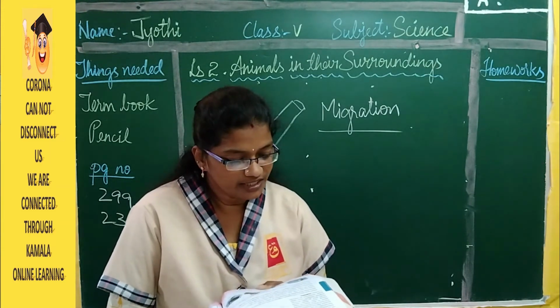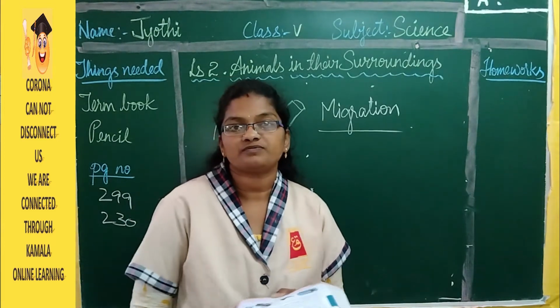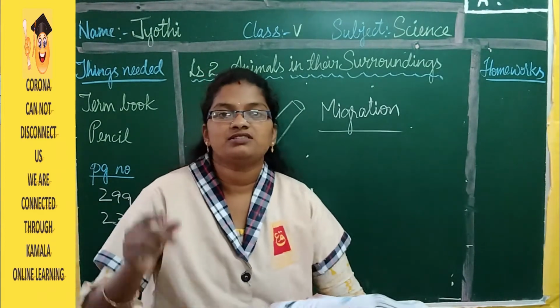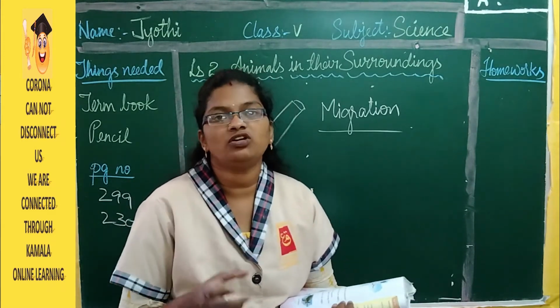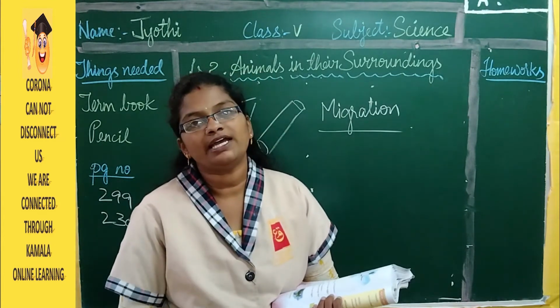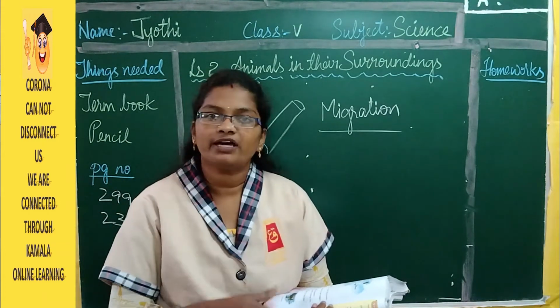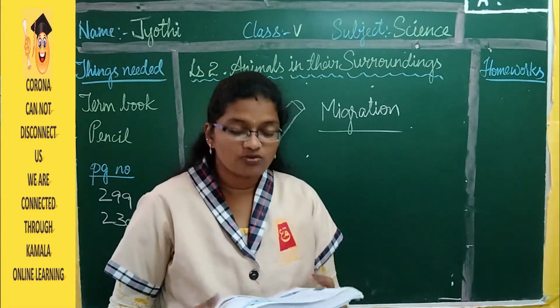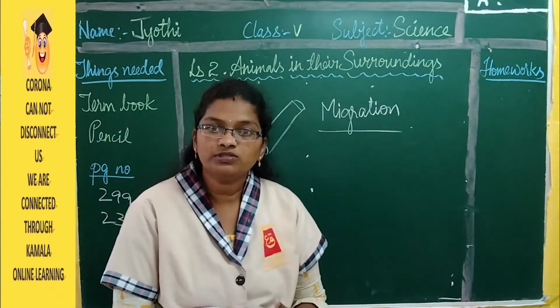The Siberian crane flies thousands of kilometers to reach India. In other places, whenever it is winter, there is so much snowfall that these birds cannot tolerate it. So in such cases, they travel to India, and after their winter is finished, they go back to their native place. Thousands of kilometers they travel and come to India.